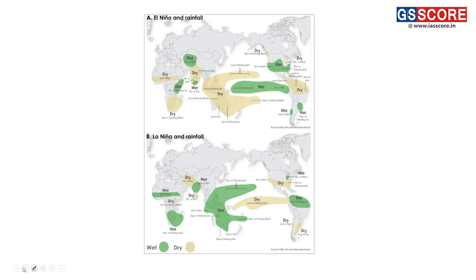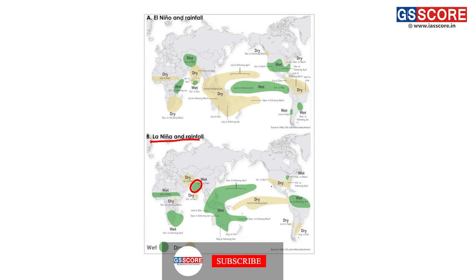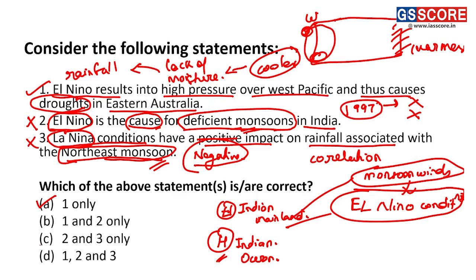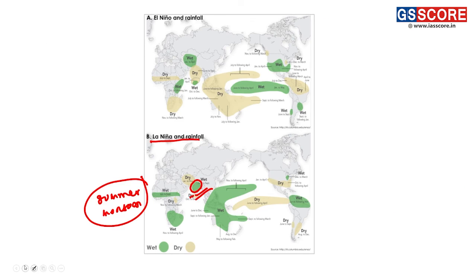We can also see this diagram here. This is the La Nina conditions and this is the wet region. During La Nina conditions, we are talking about the summer monsoon part here, but during the winter monsoon, the conditions are adversely affected. Thus, for this question, 1 only is the correct answer.